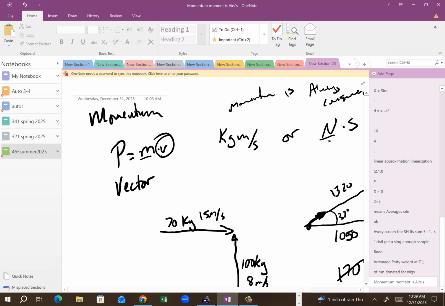That doesn't have to happen that way, though. In fact, you could have a situation where you've got a ball coming in like so, and then another ball coming in like so, and they hit. And then this one maybe comes off this direction, and this one comes back off this direction, or whatever. Is there more stuff to keep track of? Yeah, a little more. Is it a big deal? No, not really.